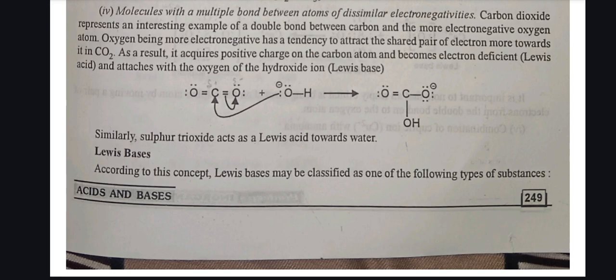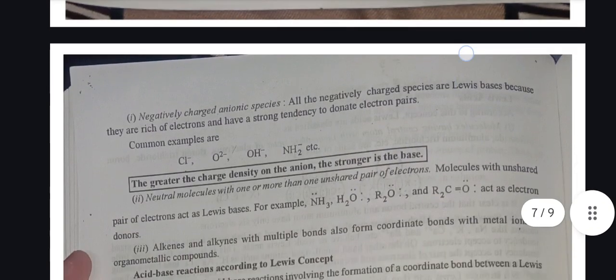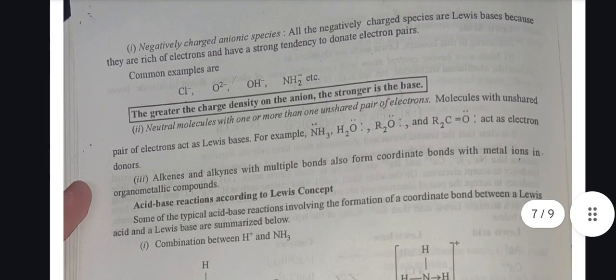According to the concept, Lewis bases may be classified as following types of substances. First, negatively charged anionic species. All the negatively charged species are Lewis bases because they are rich in electrons and have a strong tendency to donate an electron pair. Common examples are Cl⁻, O²⁻, OH⁻, NH₂⁻, etc. The greater the charge density on the anion, the stronger the base.